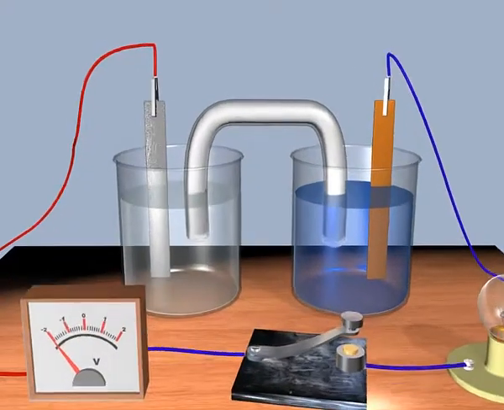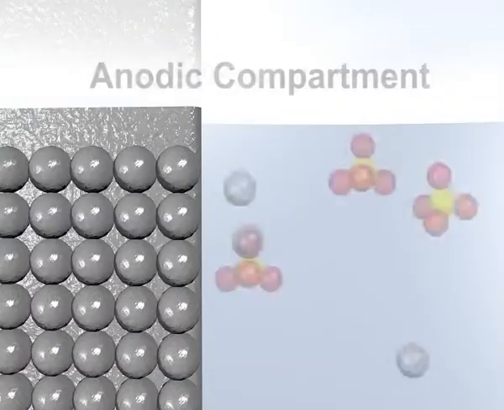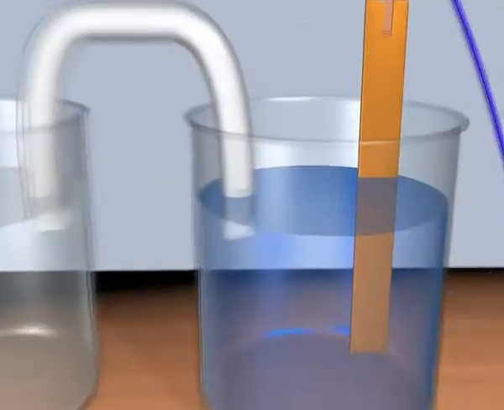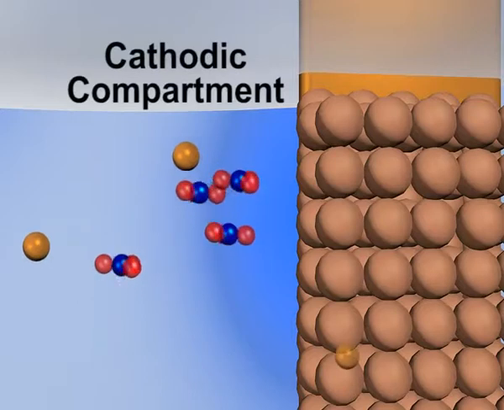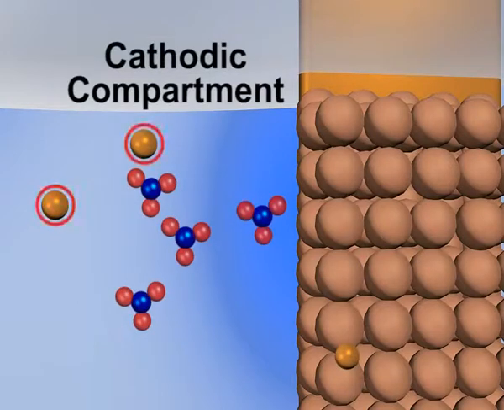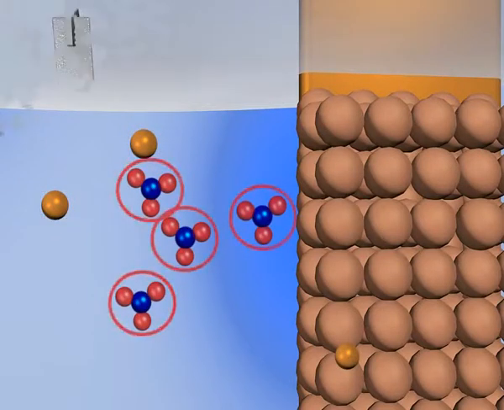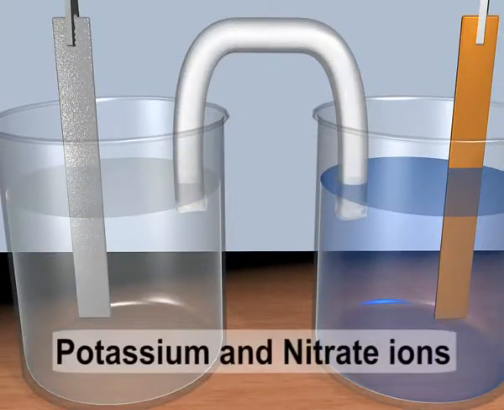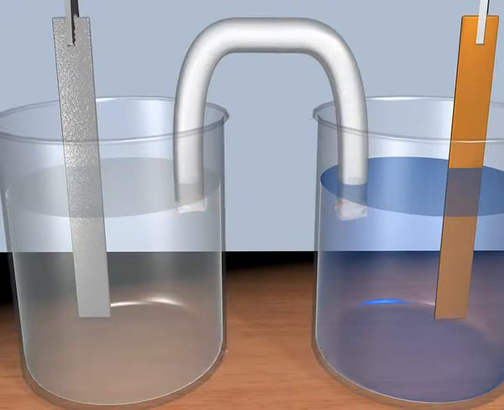Let us now have a look at the anodic compartment at micro level. Zinc ions and sulfate ions are present in solution. The cathodic compartment contains copper ions and nitrate ions. The salt bridge contains potassium and nitrate ions with a porous plug at each end.